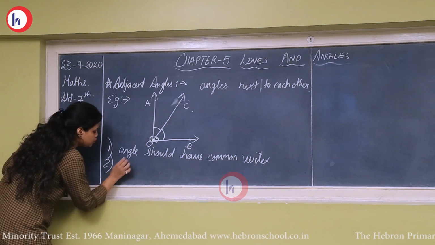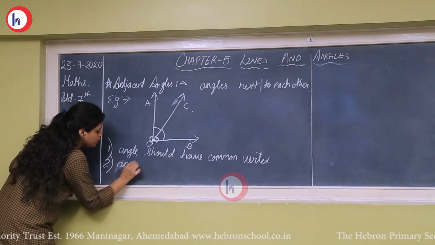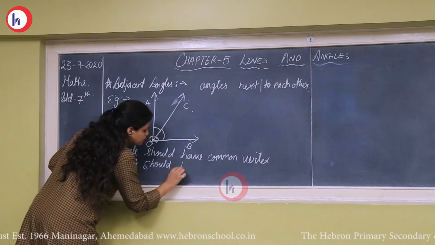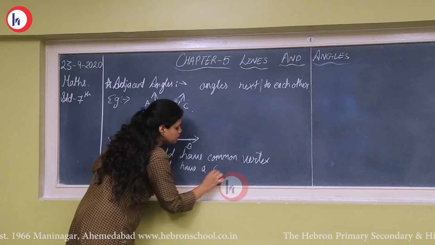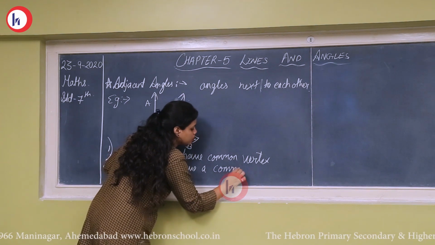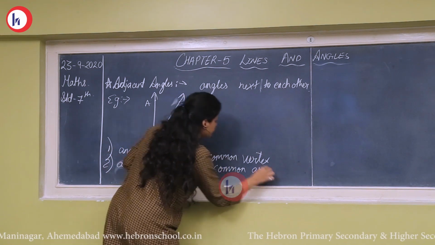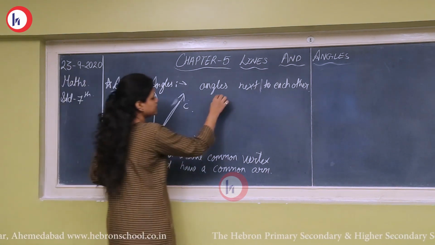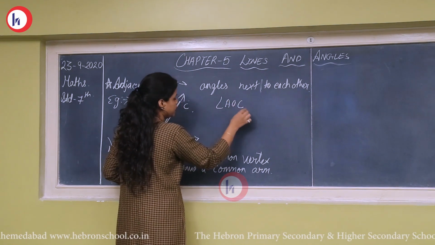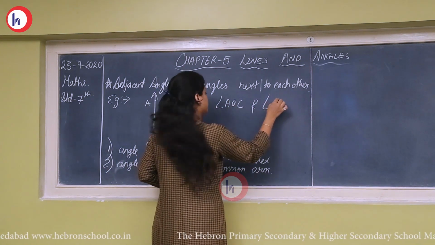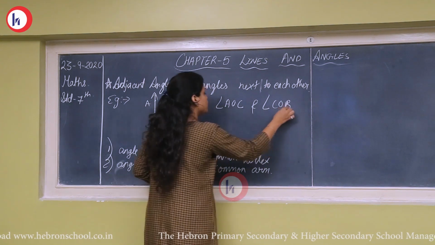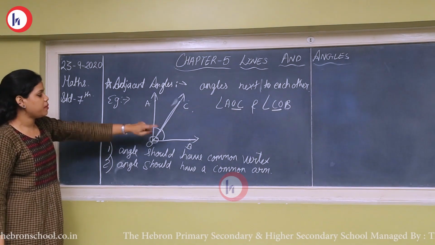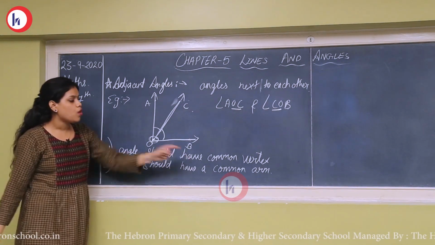Second, the angles should have a common arm. Now here, if you see OC is common, that means angle AOC and angle COB, you can see OC and CO. This is the common arm shared by both the angles. So they have one common arm.